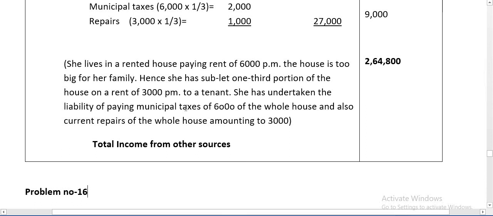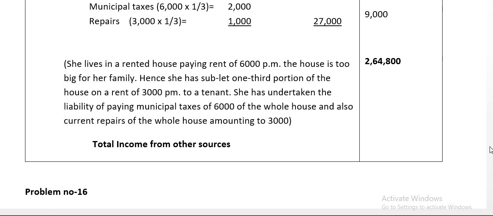Sublet portion is taxable under the head income from other sources. She has undertaken the liability of paying municipal taxes of 6,000 of the whole house, and also current repairs of the whole house amounted to rupees 3,000. Remember student, she lives in a rented house paying 6,000 per month. This is the house rent allowance, which is taxable under the head income from salary, but we require the sublet portion, which is taxable under the head income from other sources.